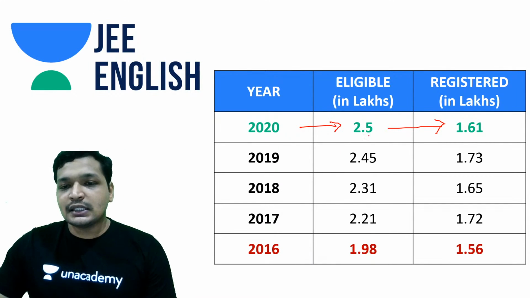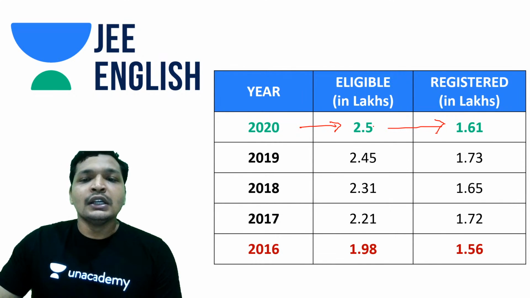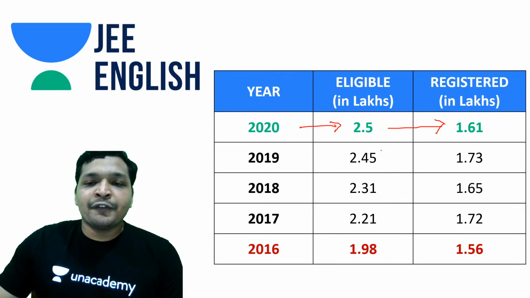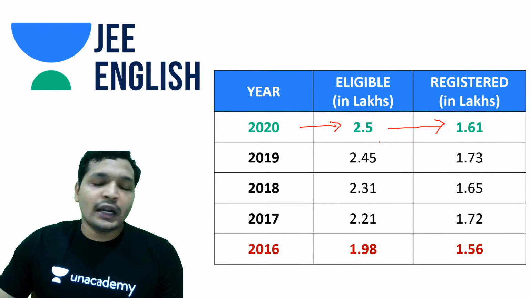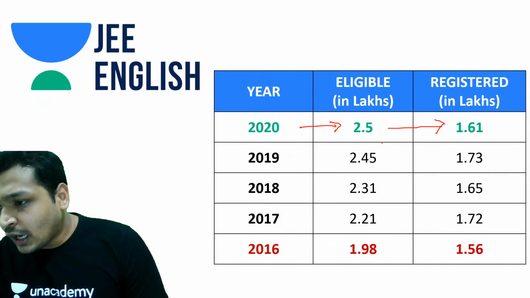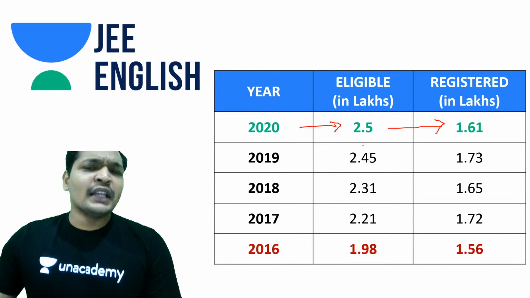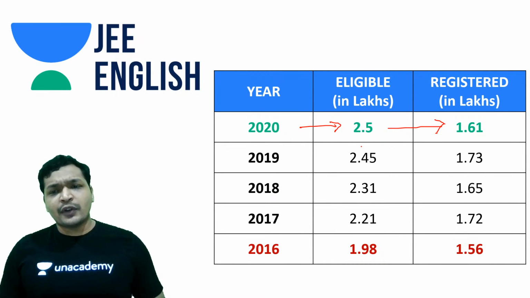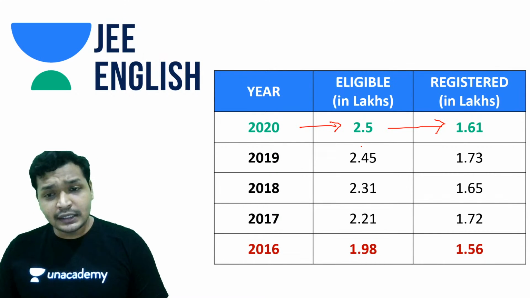Whereas this year, this is no different. If you notice it carefully, it is no different than earlier. A 5%, 6% difference has come up. That's primarily due to COVID-19, nothing else. Students weren't able to travel to that place. So there wasn't any major change in the number of students registered for the exam, but the competition has dramatically increased.